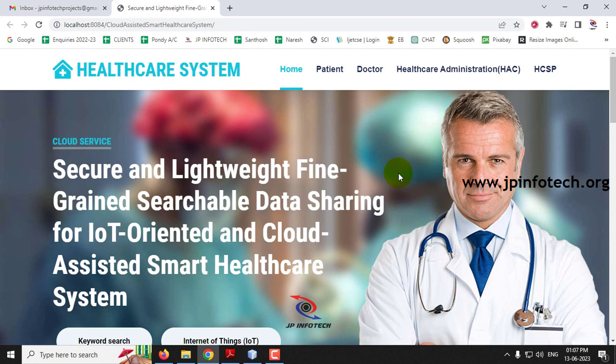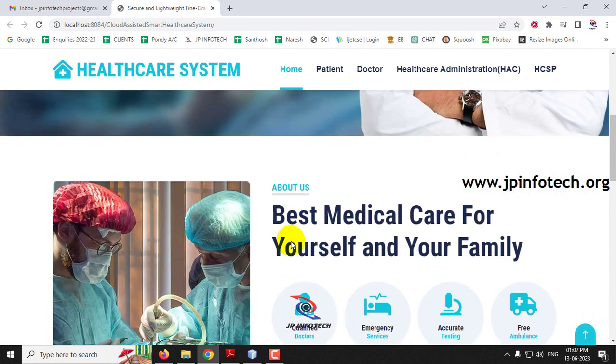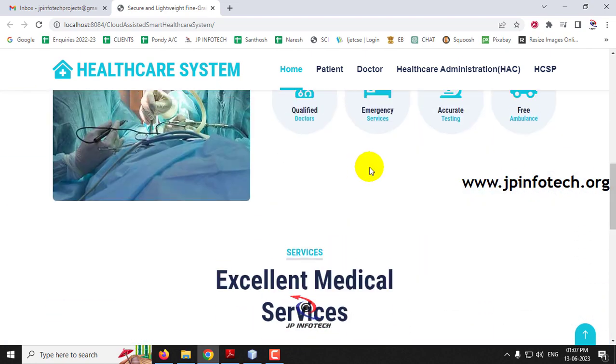And now you can see the home screen, a welcome screen of the project with the project title, Secure and Lightweight Fine-Grained Searchable Data Sharing for IoT-Oriented and Cloud-Assisted Smart Healthcare System. This is the home page. These are the static things.